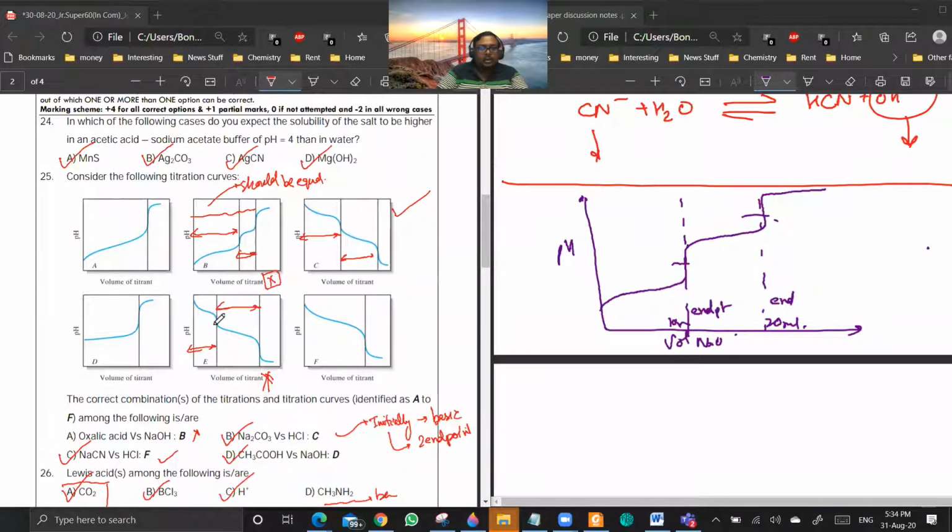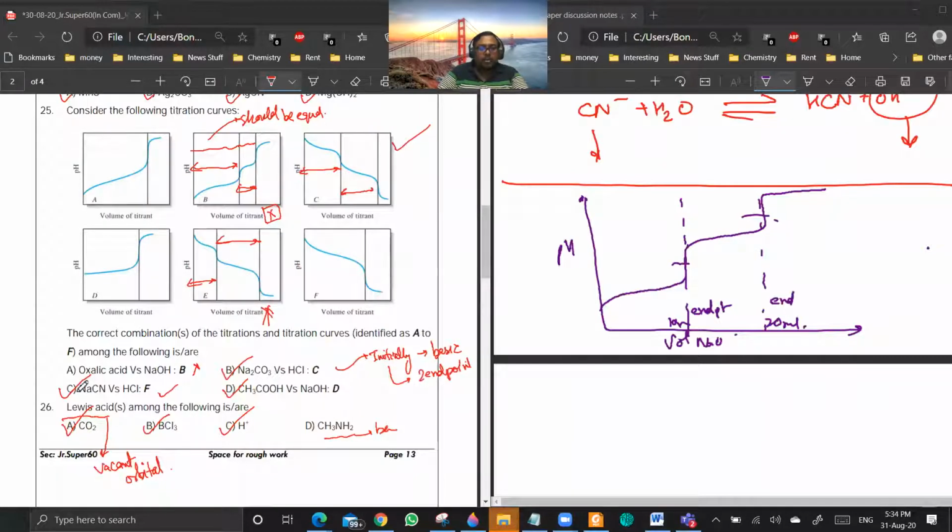Now everyone is clear with this? Okay. These two graphs, why B and E won't work, this you are clear? Yes or no? Yes, sir. Okay. Now let us look into the options. B cannot be an option, so A is not correct.